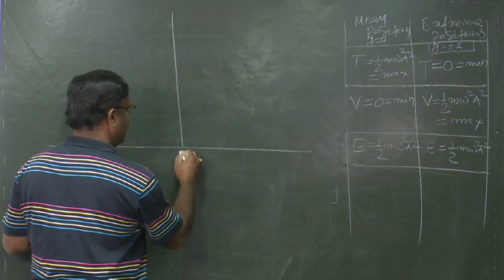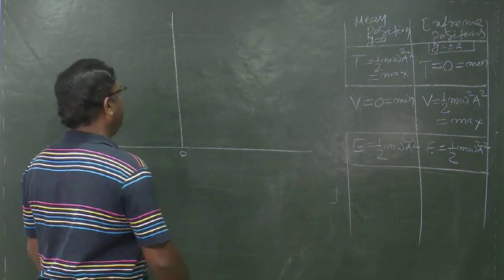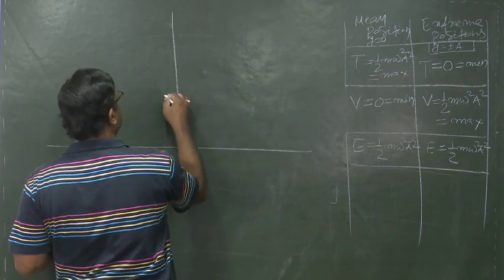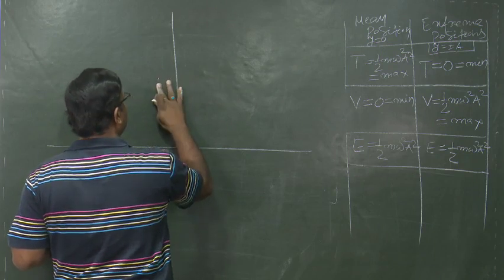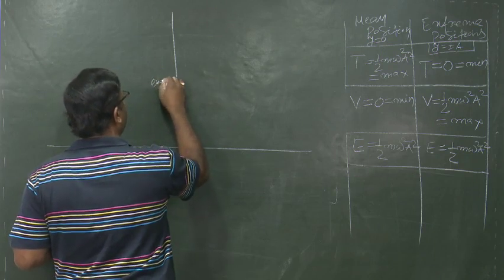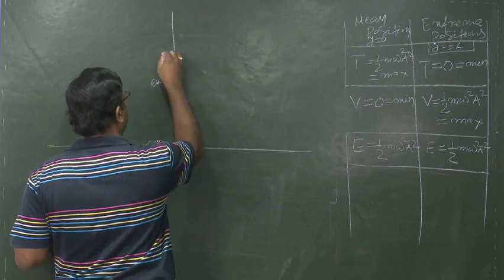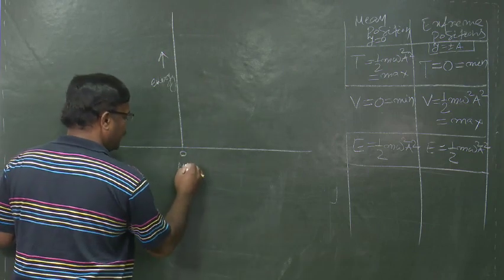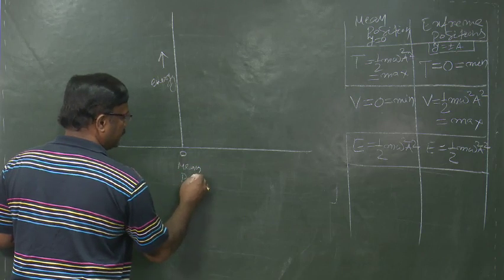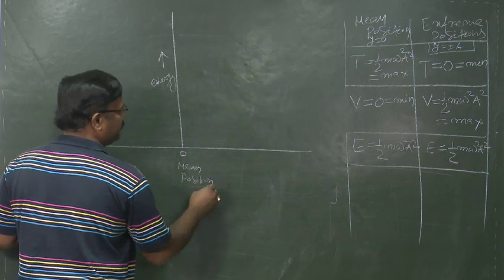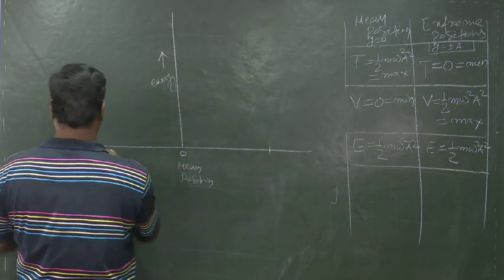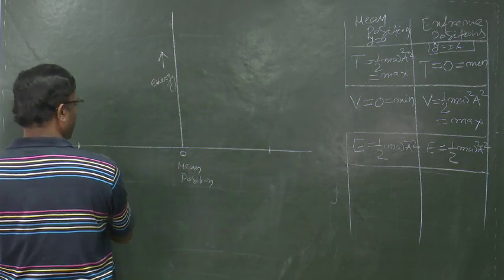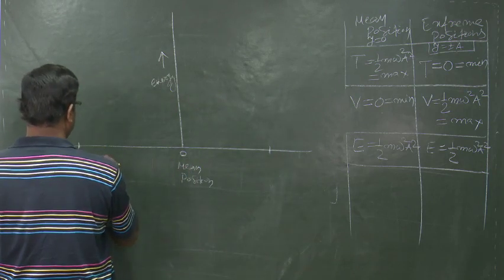Let this position be taken as the origin and along the y axis let energy be taken, and let this be the mean position, and these two positions be the extreme positions.